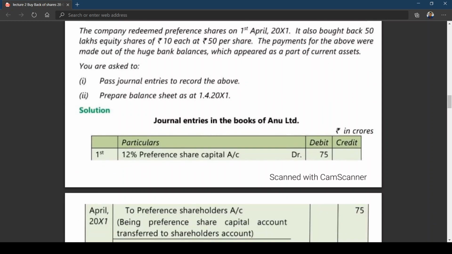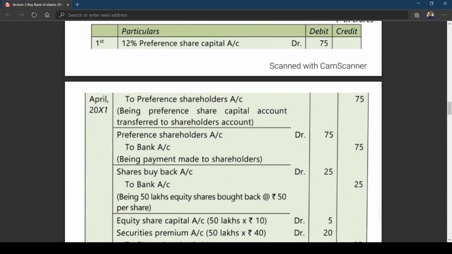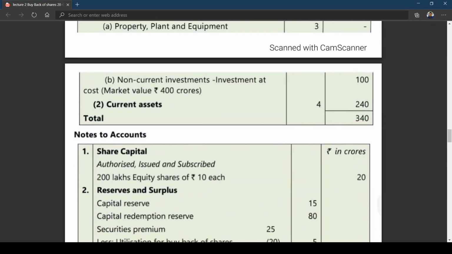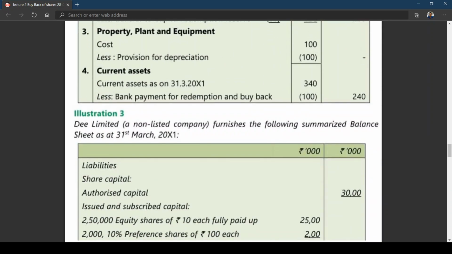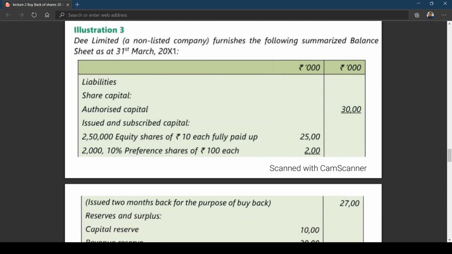Only the difference is what additional points are applicable for listed companies: SEBI guidelines, and SEBI guidelines are not applicable for non-listed public limited companies. Okay, right. Coming back to illustration number 3, a non-listed company furnishes the following summarized balance sheet. You can see the authorized share capital, again given in thousands, is nothing but 30 lakhs. Issued 25 lakhs equity shares, and preference shares 200.